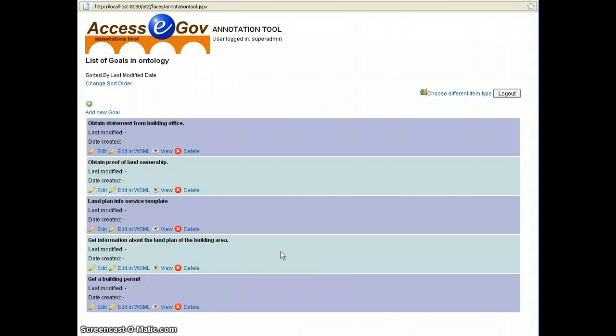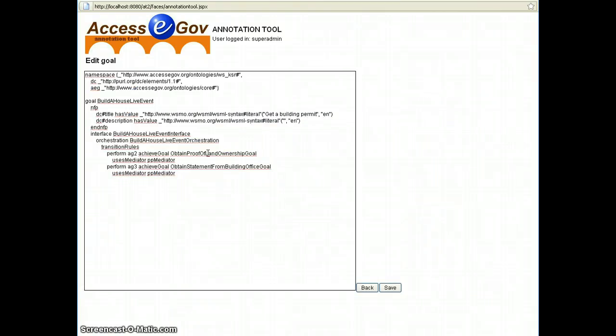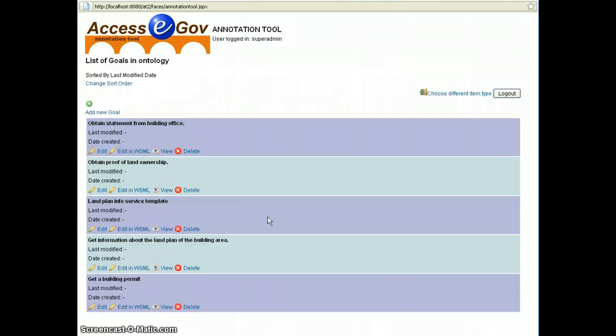In order to add this new task into the live event, we have to modify the interface of the live event. Currently, this interface specifies the process with two activities for the obtain proof of land ownership goal and the obtain statement from building office goal. I will add the new activity for the land plan info goal. Now, the process of the live event is updated and I can switch back to the personal assistant client.